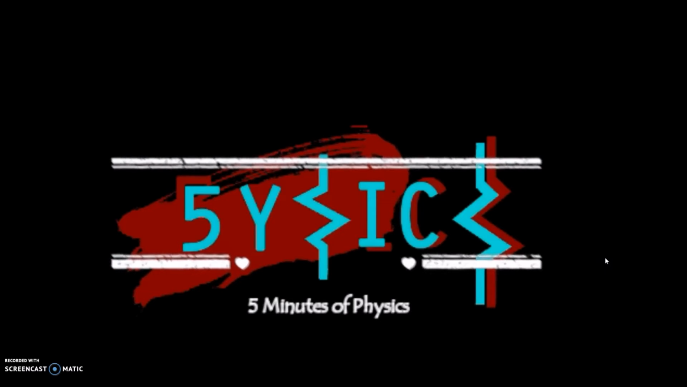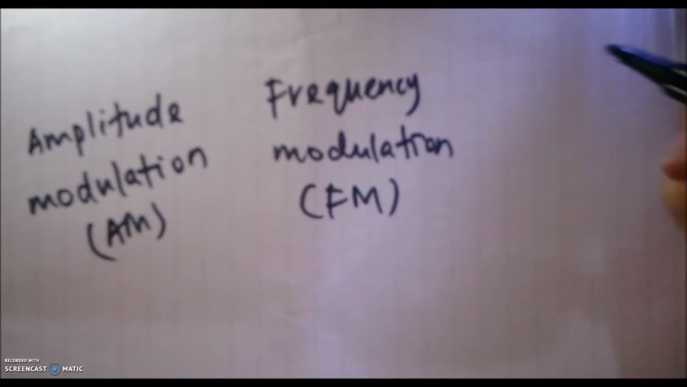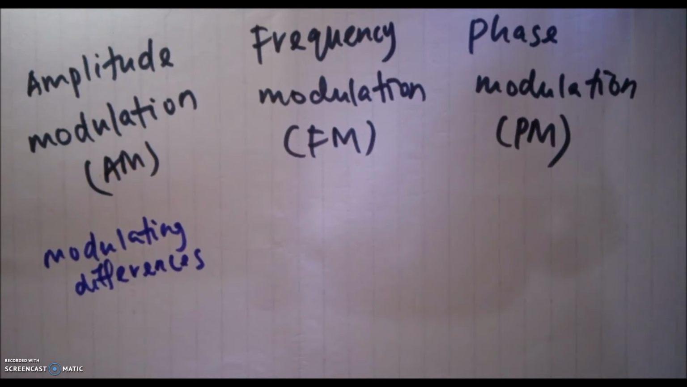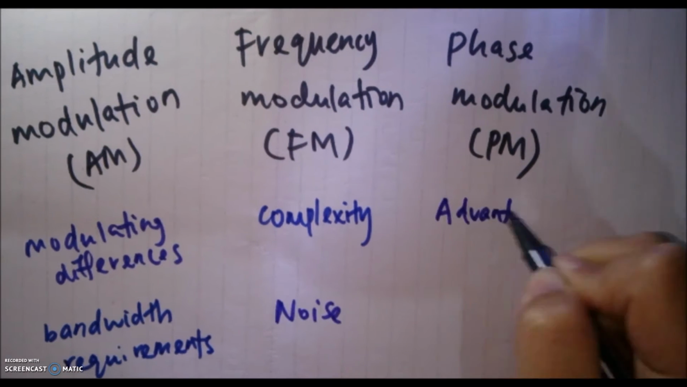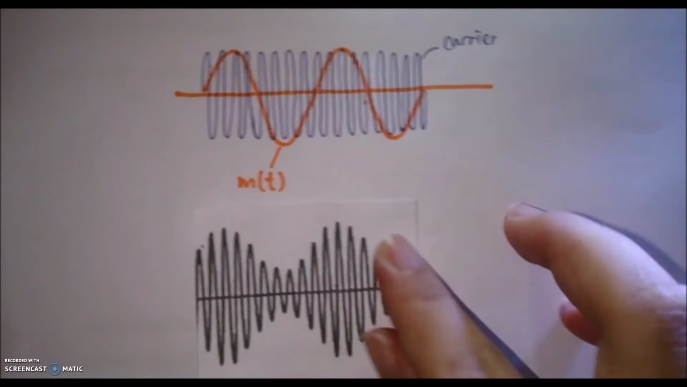Welcome to 5-6. Today we will be discussing the differences between amplitude modulation AM, frequency modulation FM and phase modulation PM. We will be contrasting AM, FM and PM in terms of modulating differences, bandwidth requirements, complexity, noise and advantage and disadvantage. First, modulating differences.